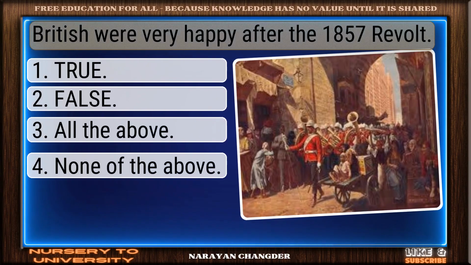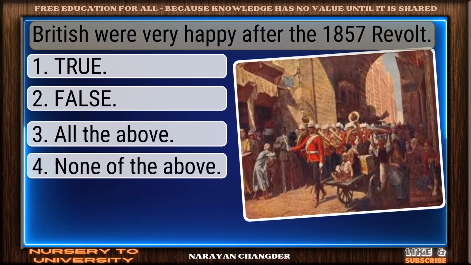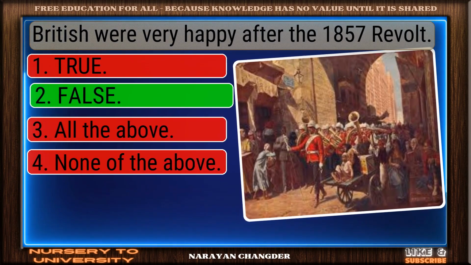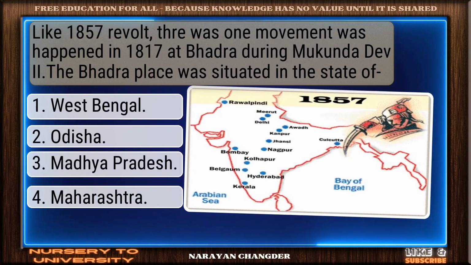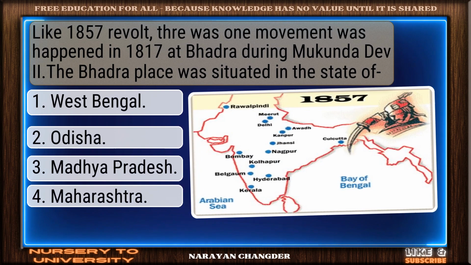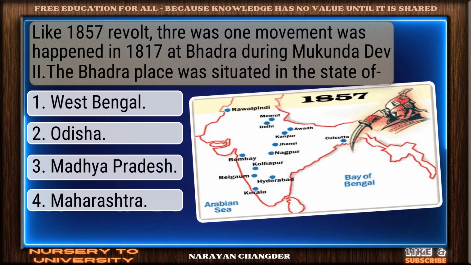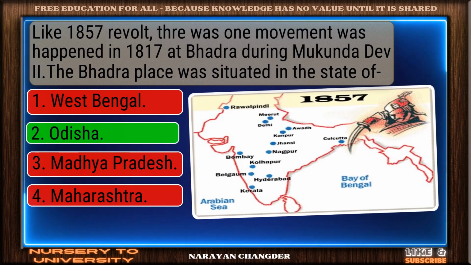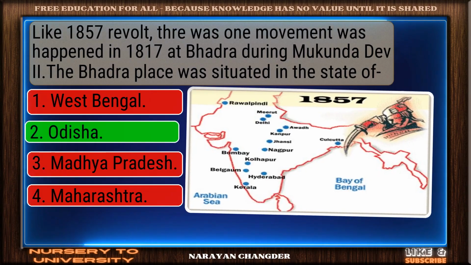Question number 10. British were very happy after the 1857 revolt. Bravo, false is the answer. Question number 11. Like the 1857 revolt, there was one movement that happened in 1817 at Badra during Mukunda Dev I. The Badra place was situated in the state of. Smart move. Odisha is an accurate answer.